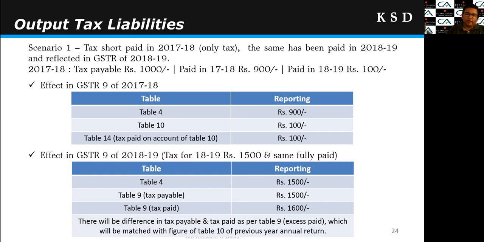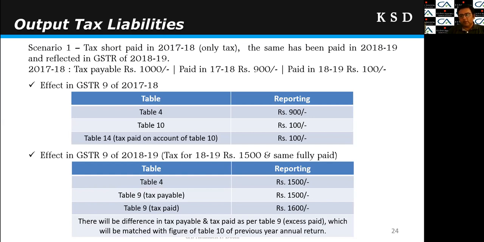Now for 18-19, say for example, there is a tax liability of rupees 1500. So in table 4, we will reflect 1500 only, even though in GSTR 3B I have paid 1600. In table 9, the tax payable column will be 1500 only because my liability in table 4 is 1500. But in table 9, the tax paid column will be auto-populated from the GSTR 3B and is non-amendable. So that amount will reflect 1600, because of 1500 of 18-19 and 100 rupees of 17-18. So tax paid will reflect 1600.